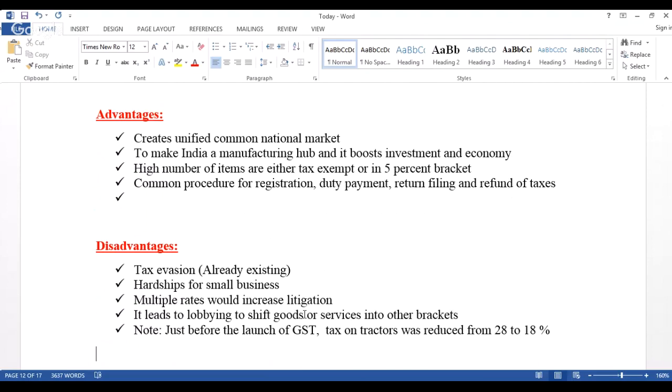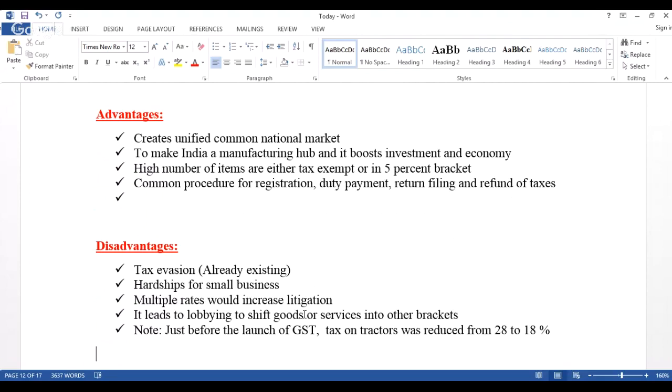But what are all the disadvantages? Since there are so many tax slabs, and for certain areas the taxes have been increased very drastically, that is the reason why it may lead to tax evasion. Already some businessmen in the country have experience with tax evasion. So that may be further increased, right?